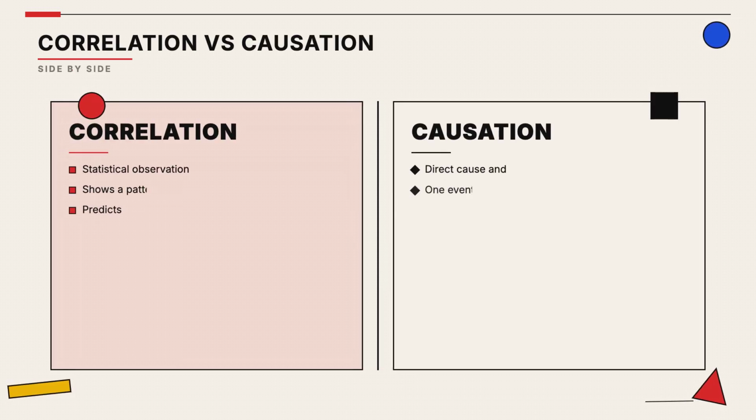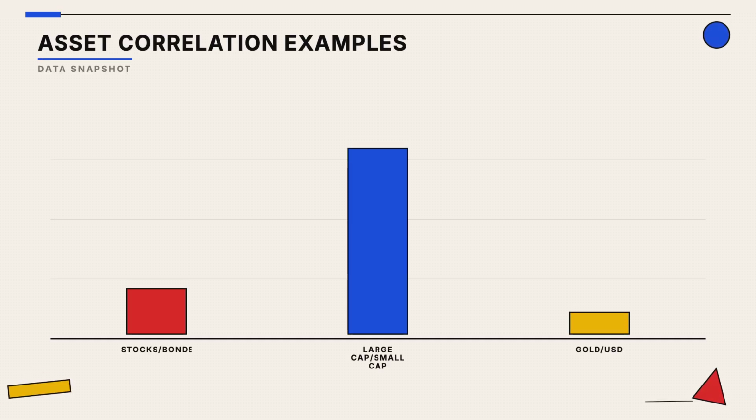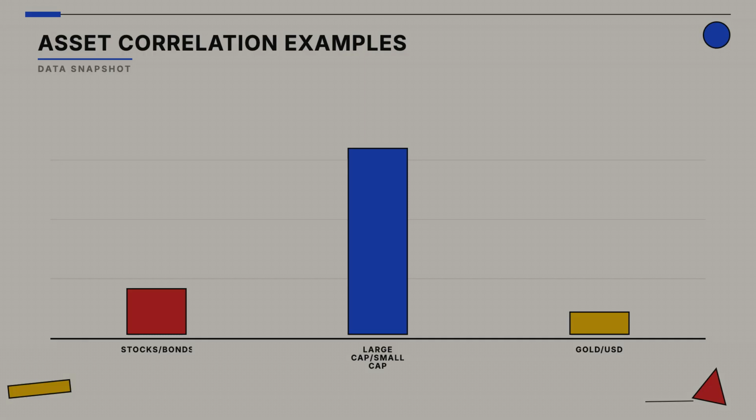Remember that correlation is not causation. Just because two things move together does not mean one is the direct cause of the other. This chart shows how different asset classes relate. Gold often has a negative correlation with the dollar, which is why it is used as a hedge.